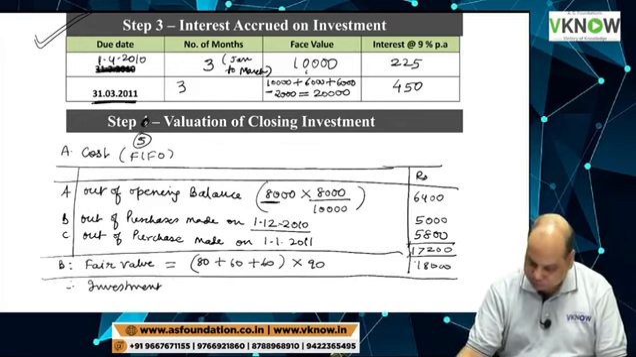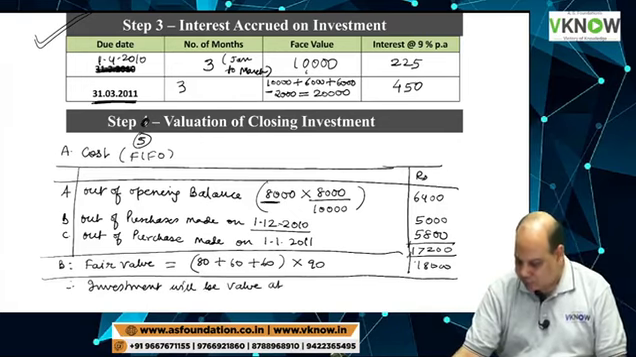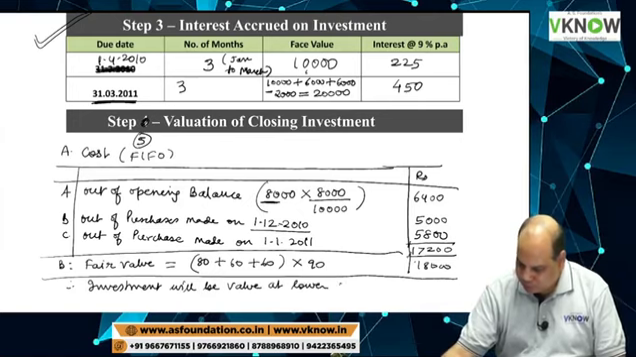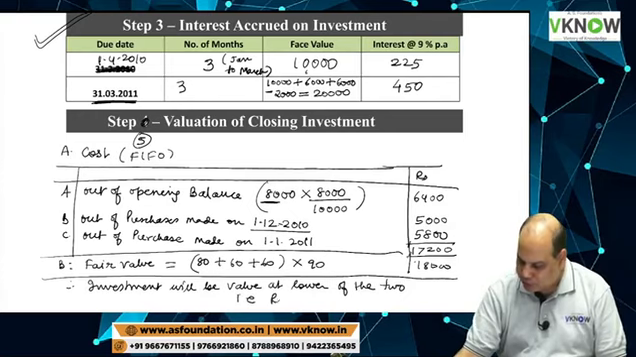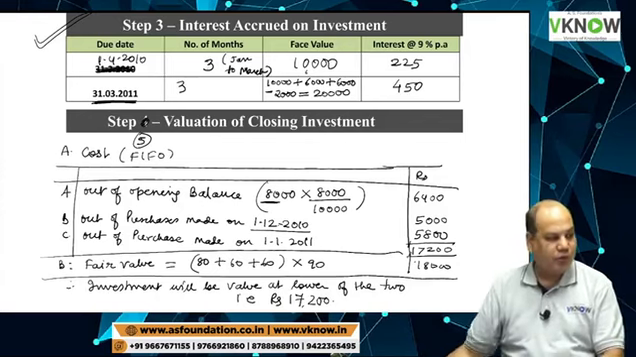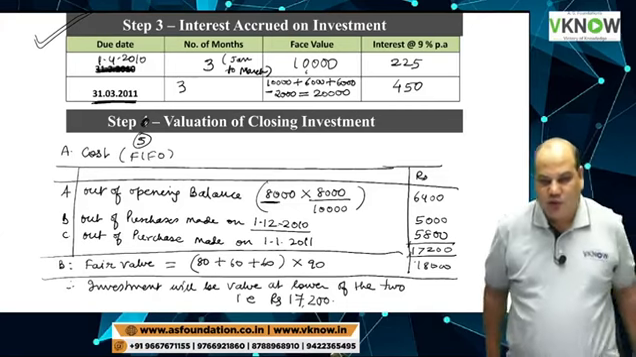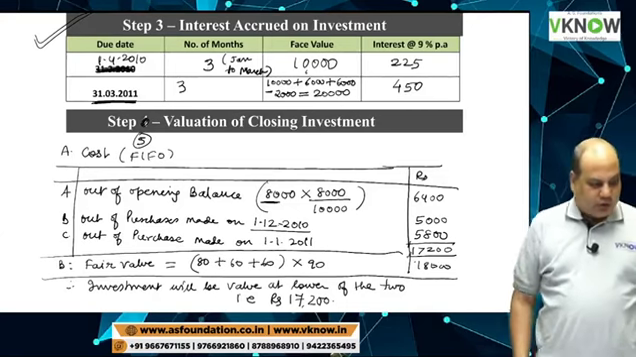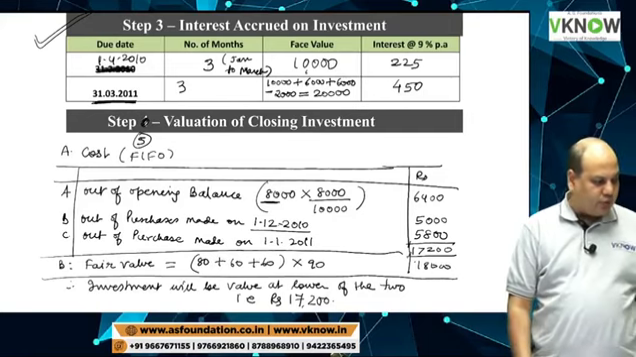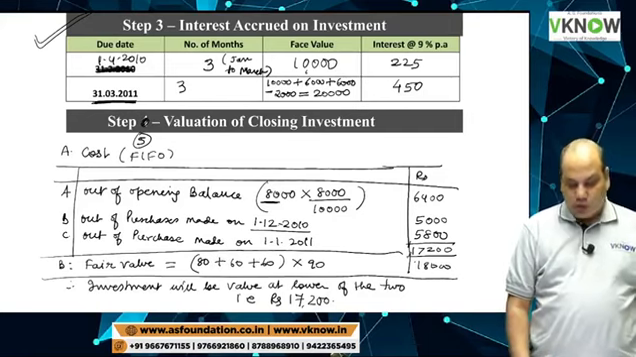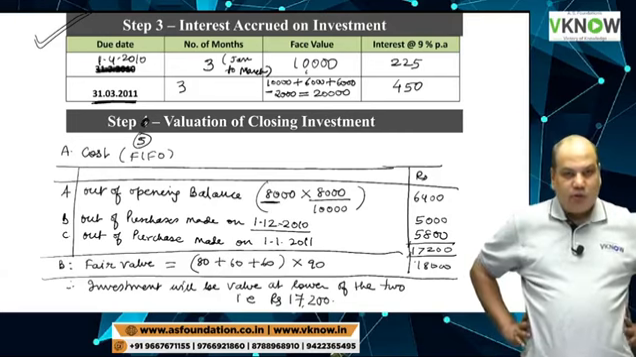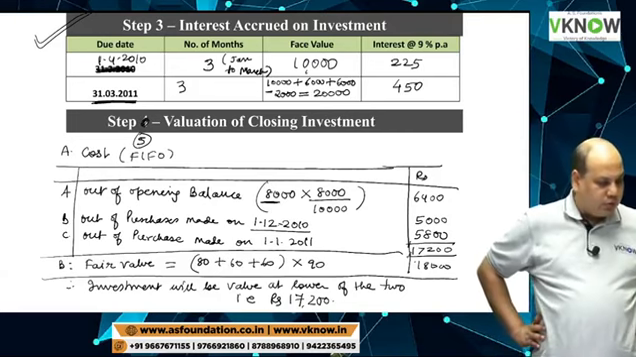Therefore, investment will be valued at the lower of the two, and that is rupees 17,200. Closing investment will be valued at 17,200, being the lower of the two. Is it right now?